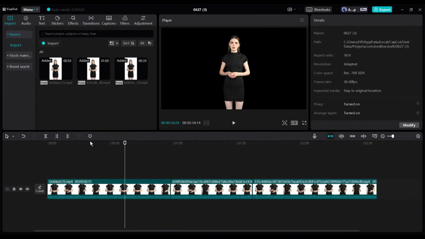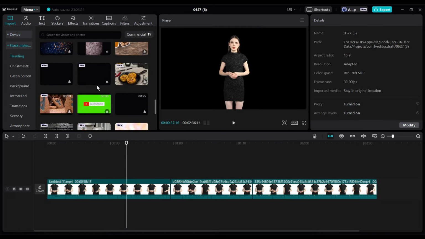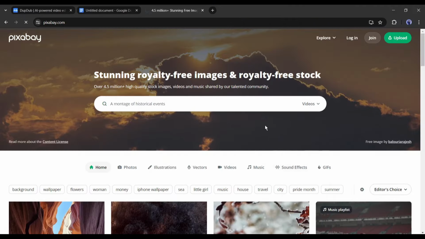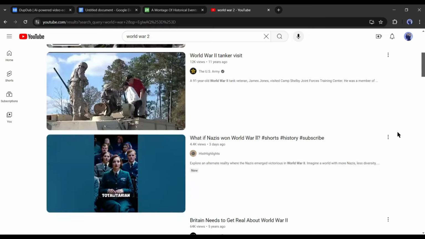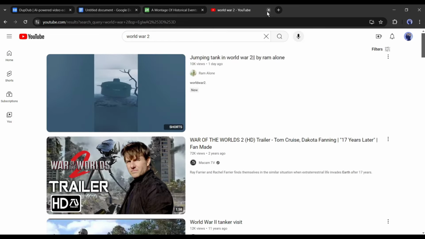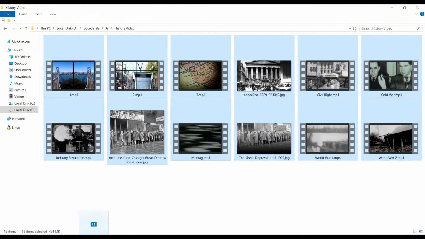Okay, now we need to add the background video and B-roll footage. In the Stock Material tab, you will find a vast number of stock footage for various use cases. You can download footage from royalty-free stock footage websites like Pixabay, even from YouTube. But make sure the videos are under the Creative Commons license. I already collected some footage. Now I will import and use them on CapCut.